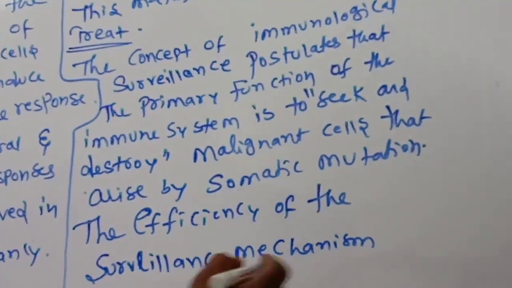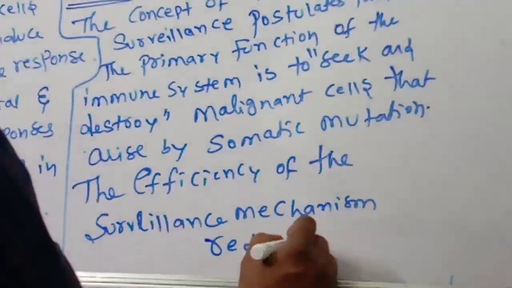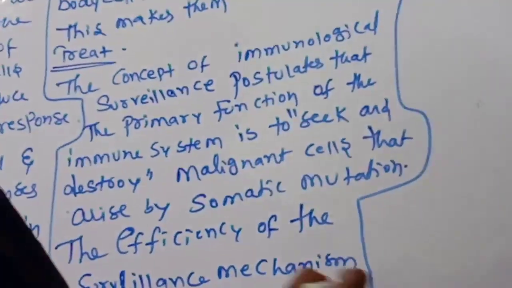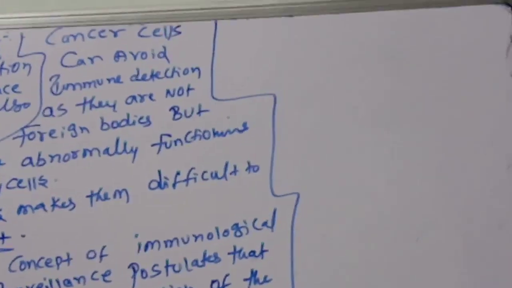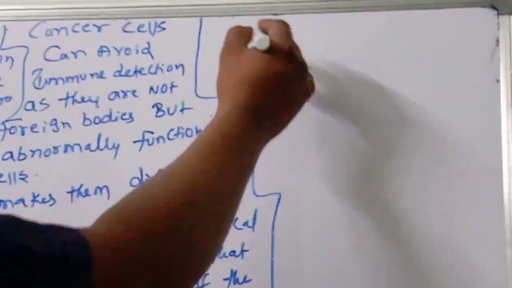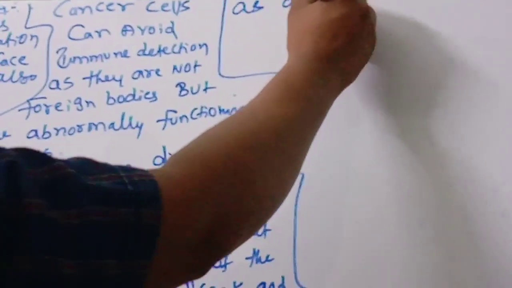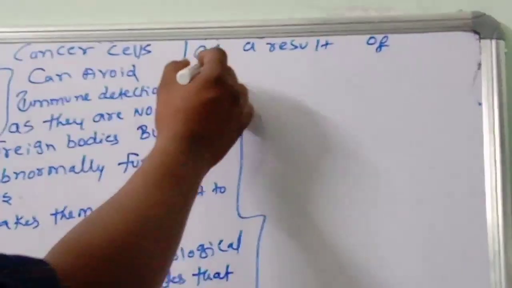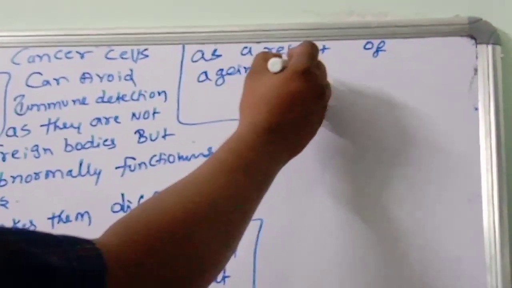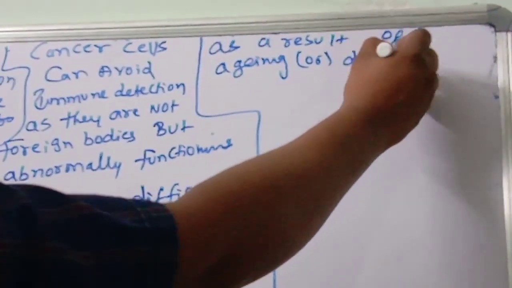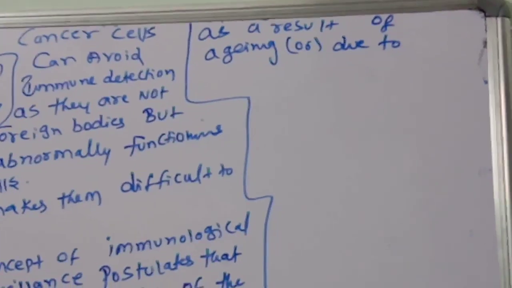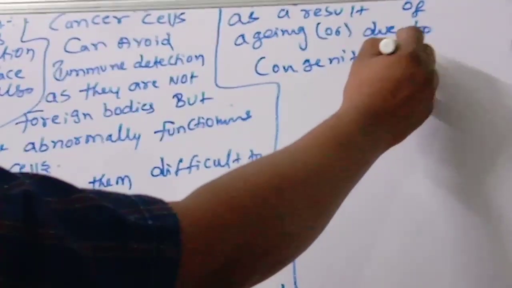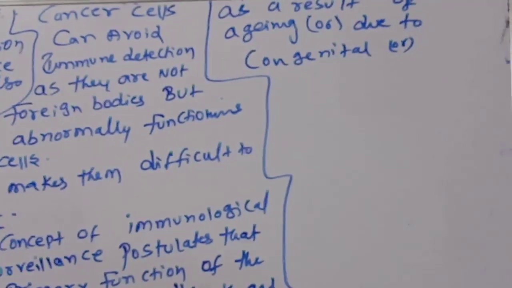The efficiency of the surveillance mechanism is reduced either as a result of aging or due to congenital or acquired immunodeficiencies.